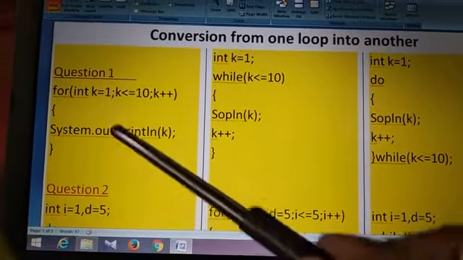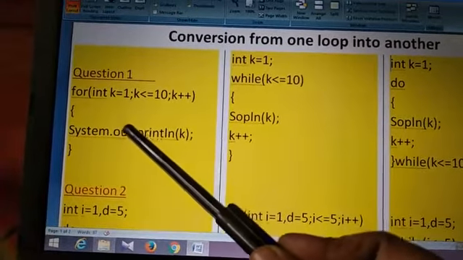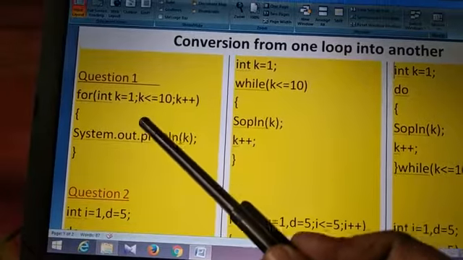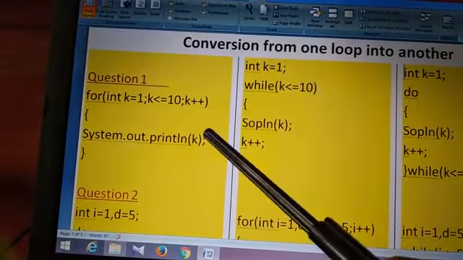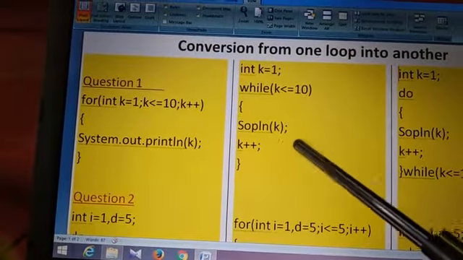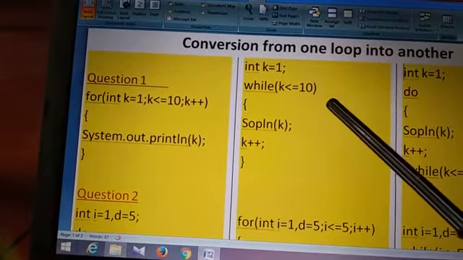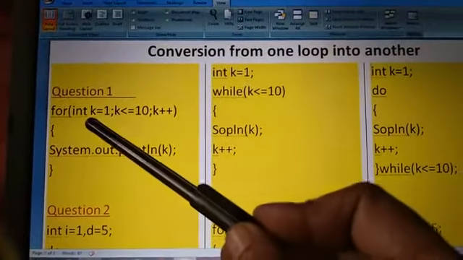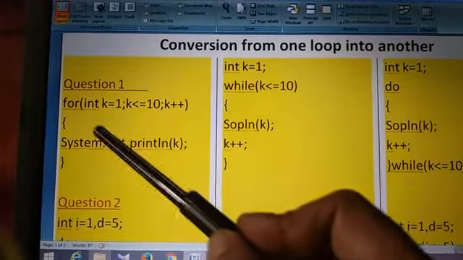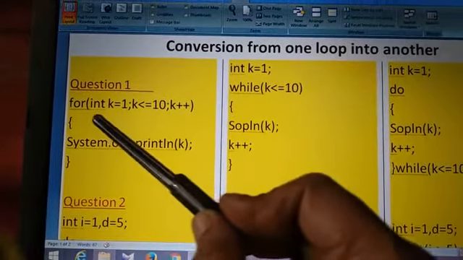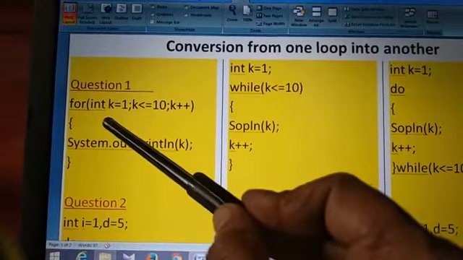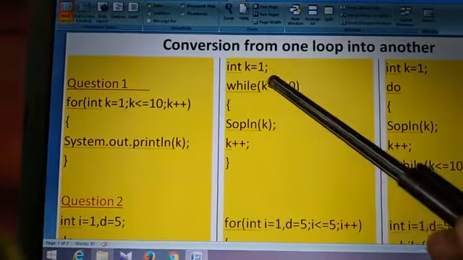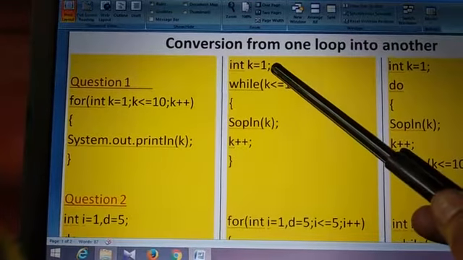Just look at question number 1. Suppose this is a question. You have to convert this for loop into while loop. What is the syntax of while loop? Syntax of while loop is first you have to write initialization. So you just check which is the initialization part of for loop. This is the initialization part of for loop. So we are copying this and writing it as the initialization statement.